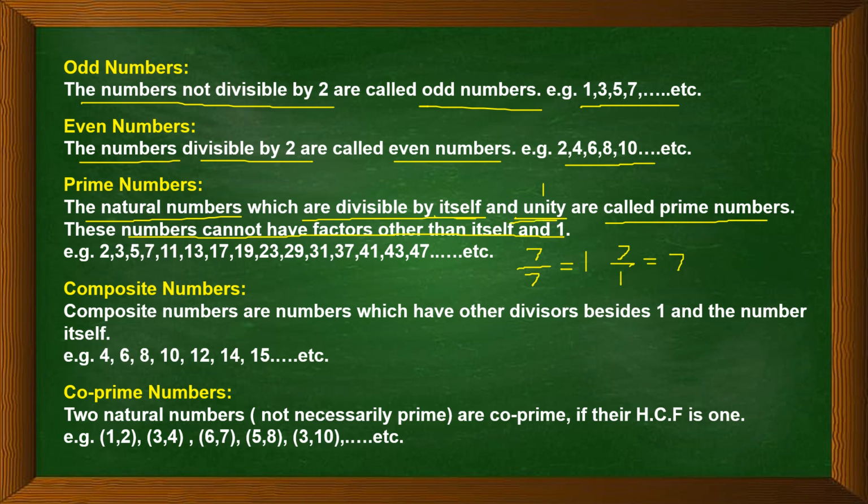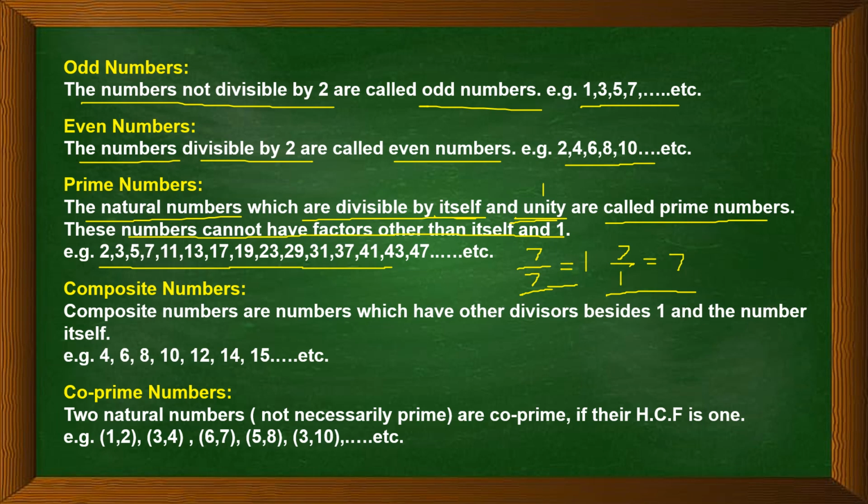So these numbers are called prime numbers, which have no other divisor except itself or unity. Numbers like 2, 3, 5, 7, 11, 13, 17, 19, 23, 29, 31, 37, all these are prime numbers.